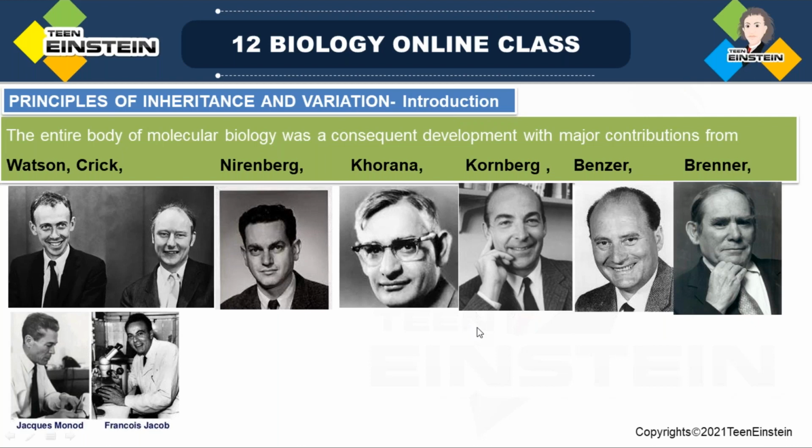Next scientist is Benzer. He was an American physicist and molecular biologist. All of them conducted their studies at the molecular level.